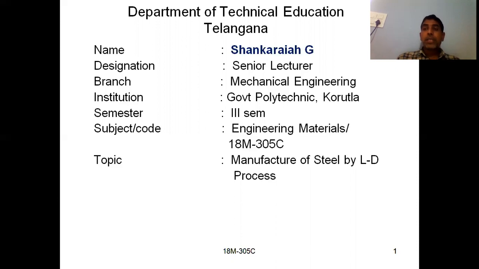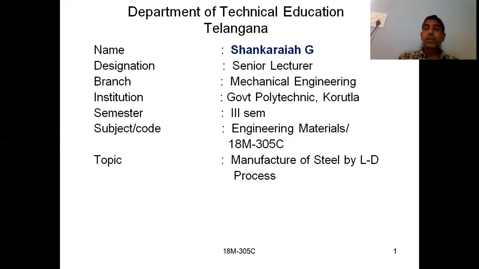And if you go for the impurities, if you are having sulfur and phosphorus, then you have to use the basic Bessemer converter, because silicon and manganese can be eliminated in acidic as well as basic. But if you are having phosphorus and sulfur as impurities, then you have to go for the basic Bessemer process, because in the basic Bessemer process, in the second stage, what will happen?